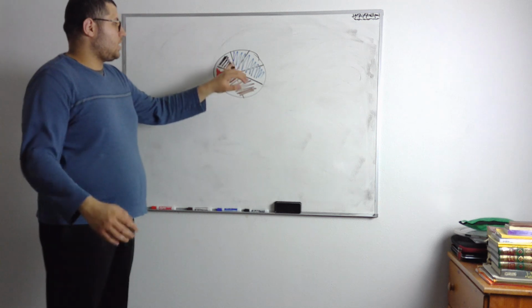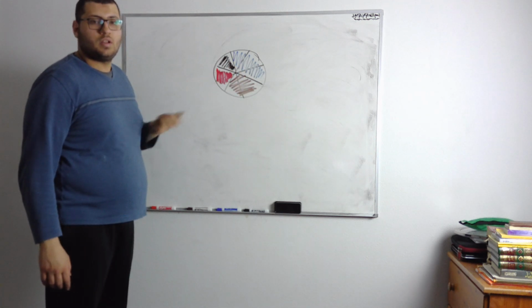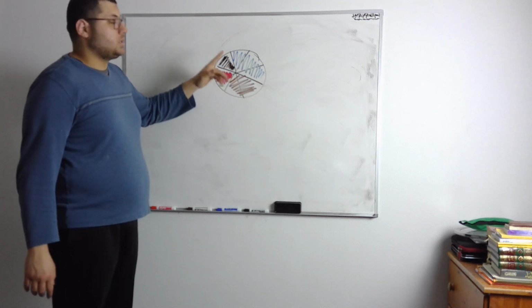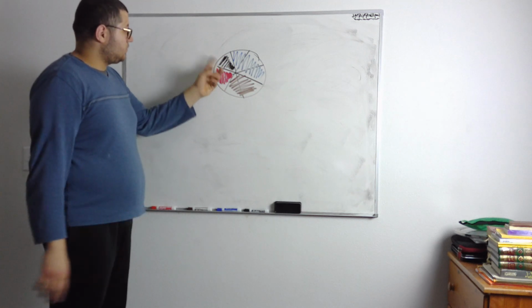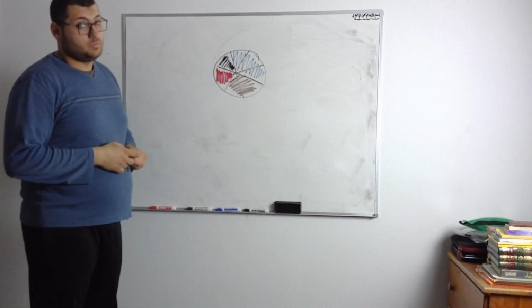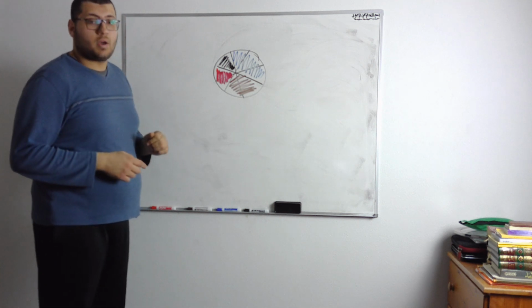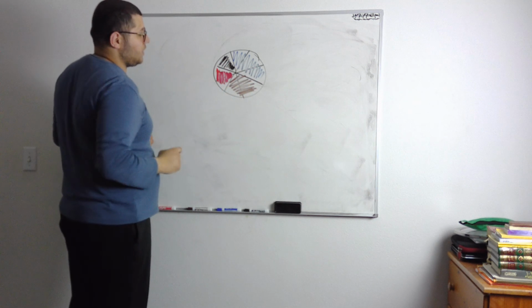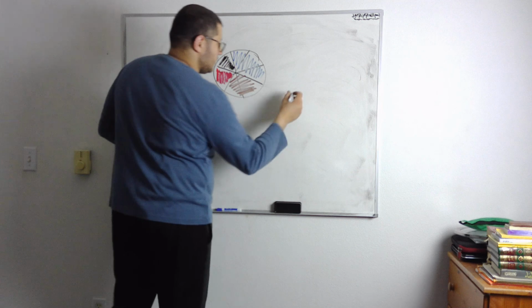So it's a circle, and I'm gonna spin it. It's a spinner, right? I'm gonna use a spinner. So if I spun, what's the probability that it's going to land on a blue? What's the total amount of slices? 1, 2, 3, 4, 5, 6, 7, 8. 8 slices. So I'm gonna put 8.